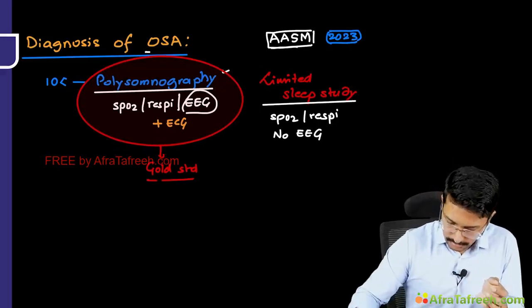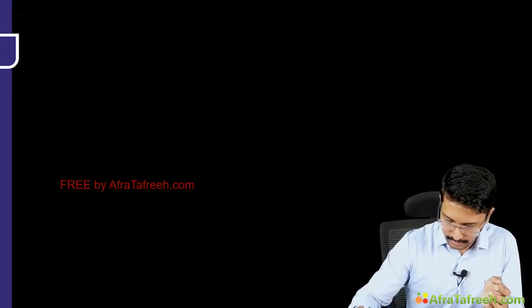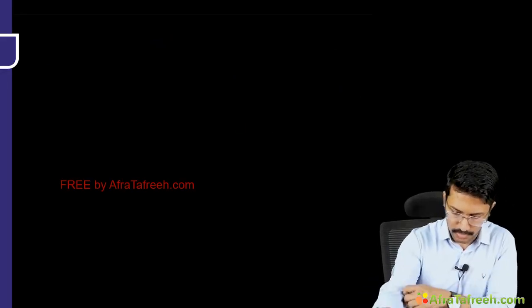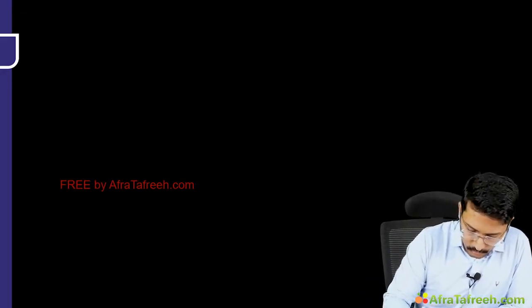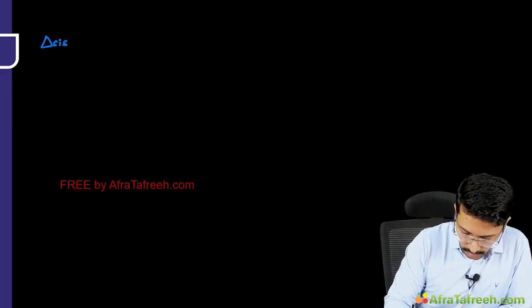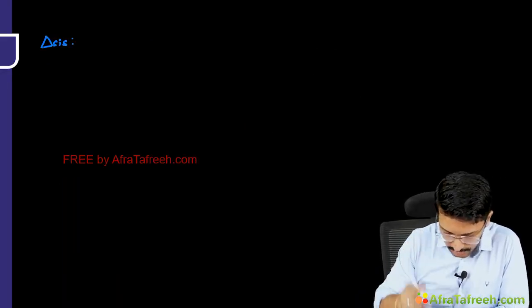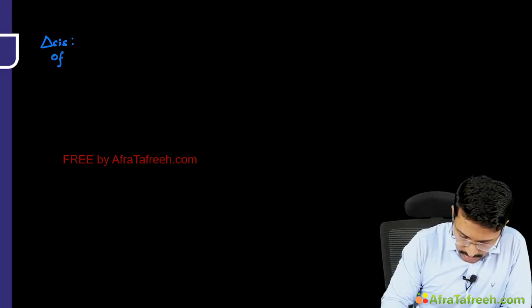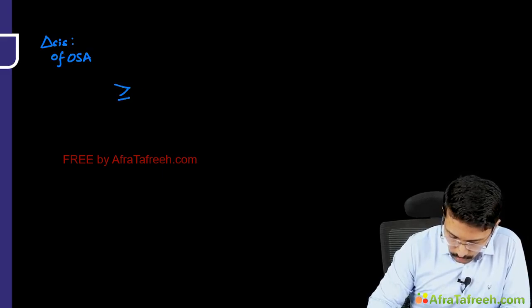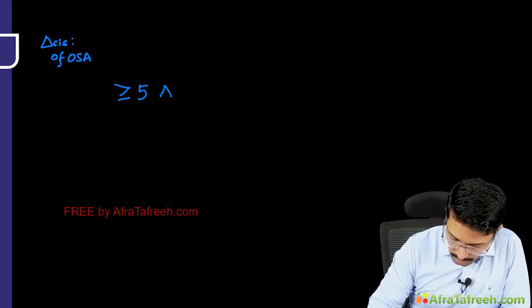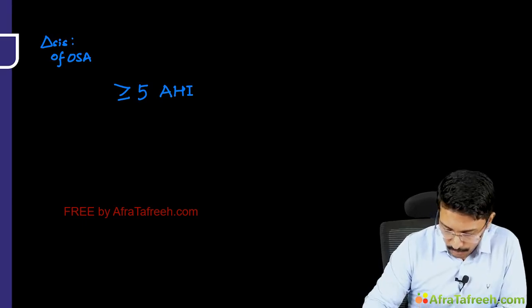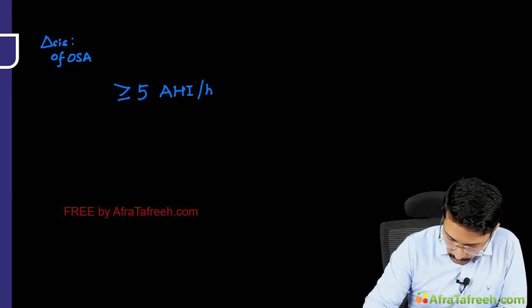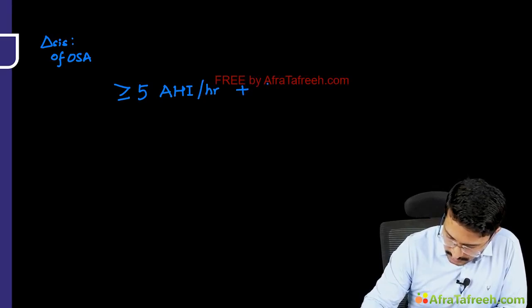Now in this study, how do we make a diagnosis of obstructive sleep apnea? We make a diagnosis of OSA according to the American Academy of Sleep Medicine. Diagnosis of OSA is made when the patient has an apnea-hypopnea index of 5 or more, that is apnea-hypopnea events per hour of sleep, coupled with signs and symptoms of OSA.